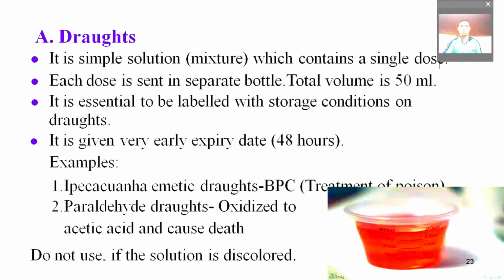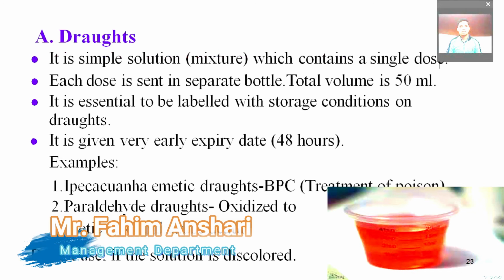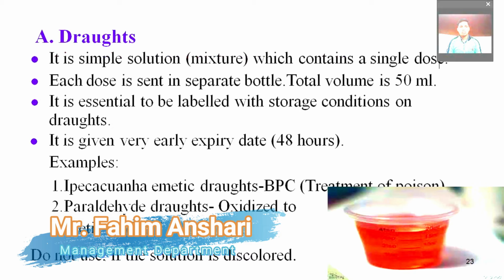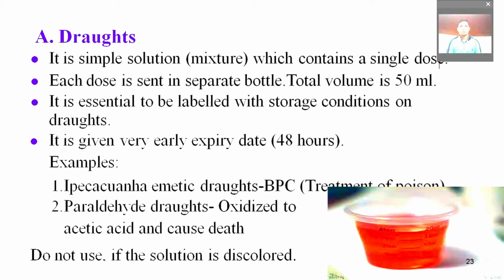Firstly, what are draughts? A draught is a simple solution or mixture which contains a single dose. Each dose is sent in a separate bottle. Total volume is maximum up to 50 ml. It is essential to label draughts with the storage condition. They are given a very early expiry date, about 48 hours. Some examples of draughts are ipecacuanha emetic draught, BPC, or paraldehyde draught.